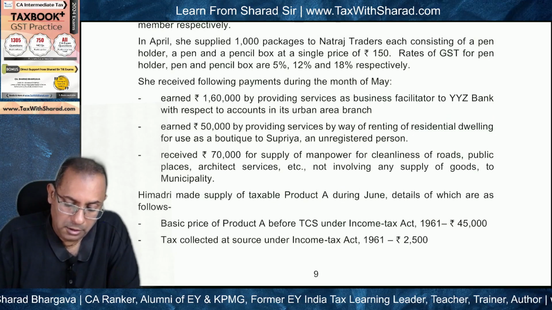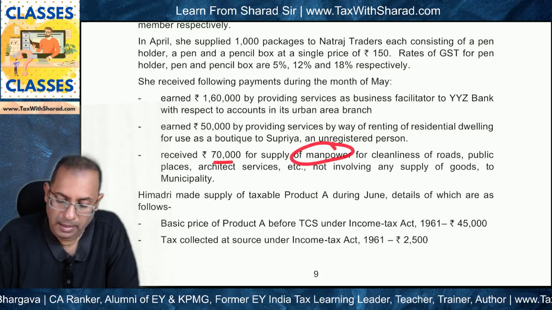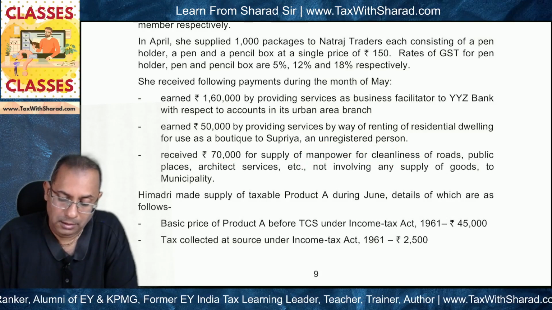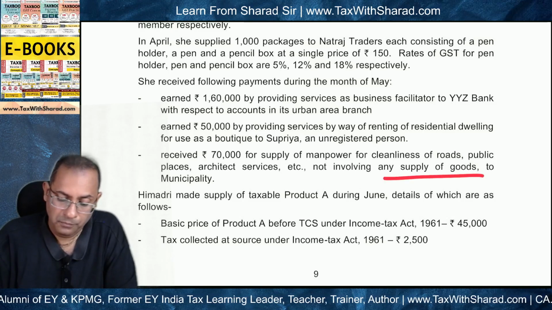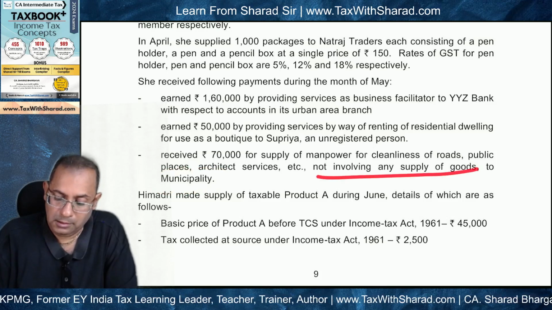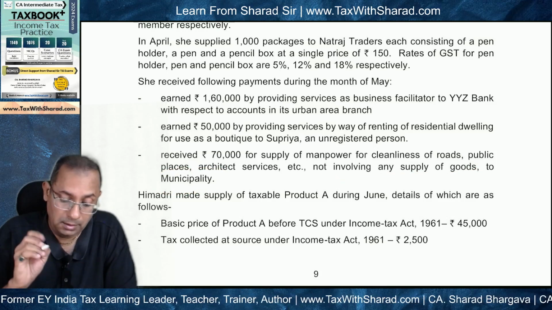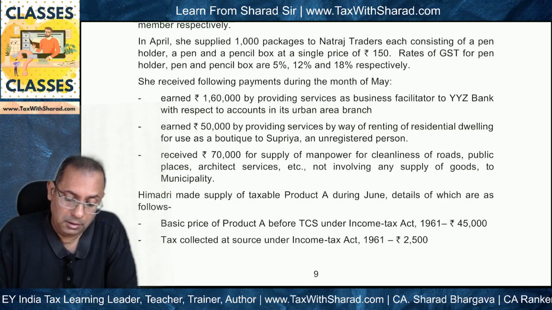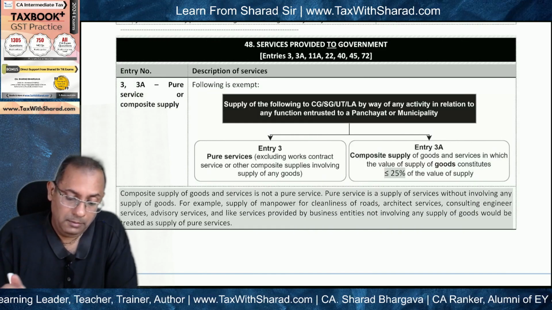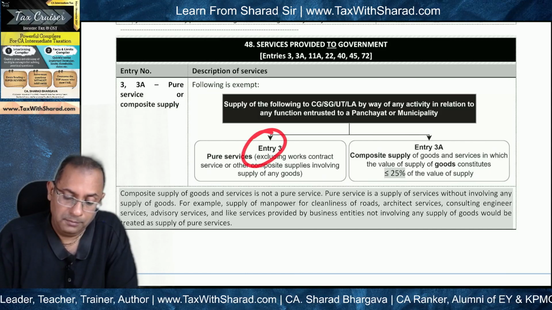The third item is received 70,000 for supply of manpower for cleanliness of roads, public places, architect services, etc., not involving any supply of goods to whom? To a municipality. So not involving any supply of goods, that means it is a pure service and the service is provided to municipality, and whether exemption will be available, see entry 3.